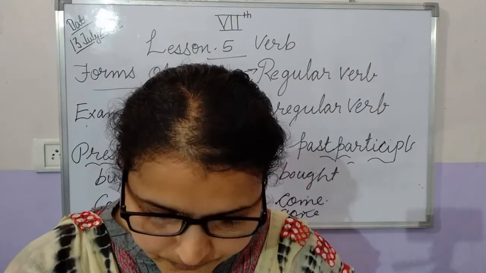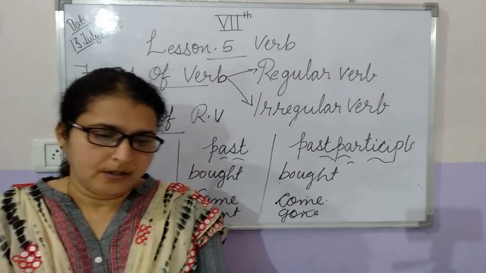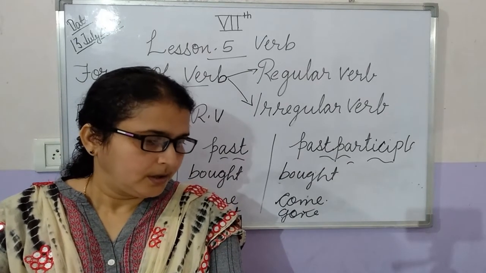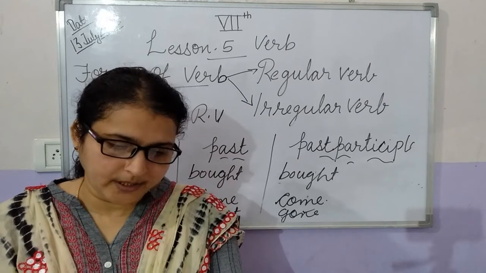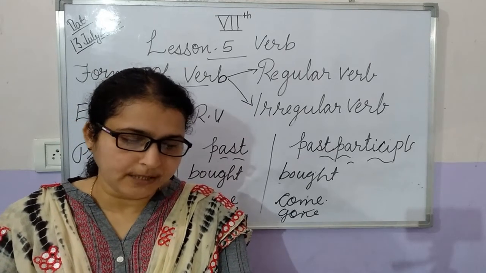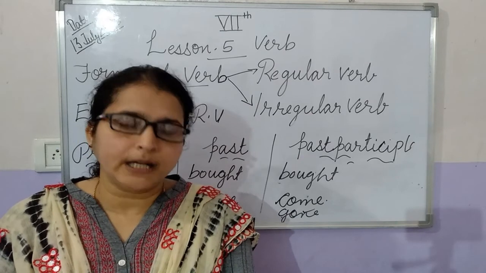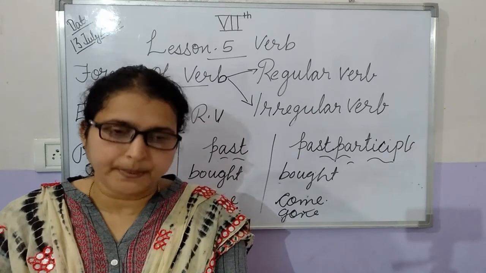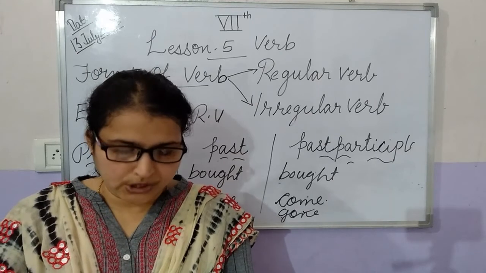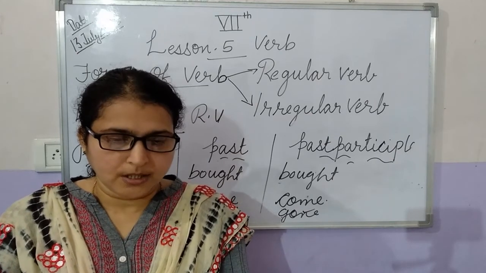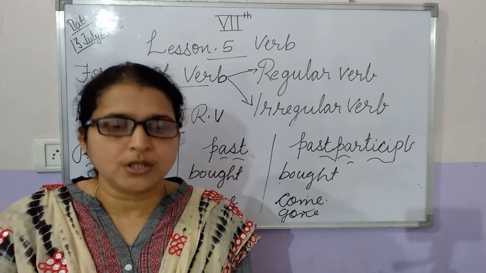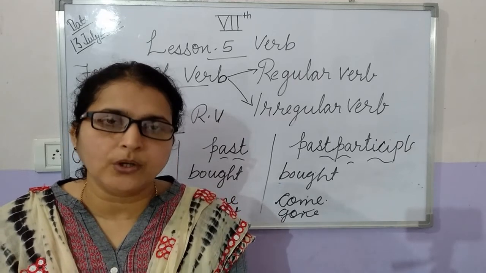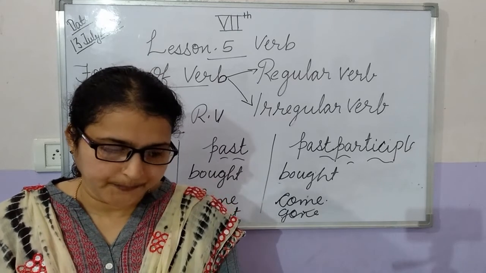Now, in your book there are some exercises given here. You will go through page number 47, easily confused verbs. You will be reading and understanding that on page number 47, and also the exercises on page 48. You will be doing the first and second exercises in your English grammar textbook.